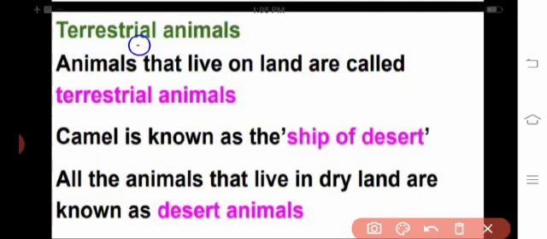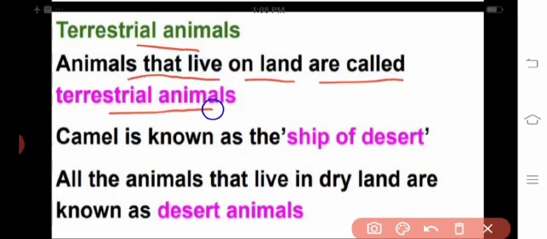First, the terrestrial animals. You see, animals that live on land are called terrestrial animals. Camel is known as the ship of the desert.